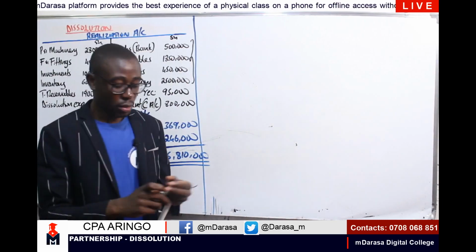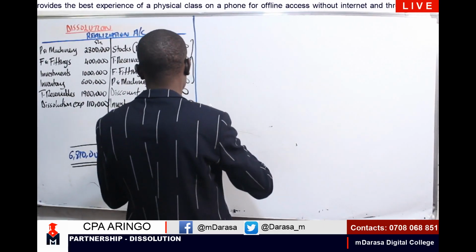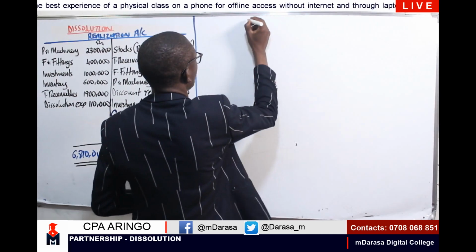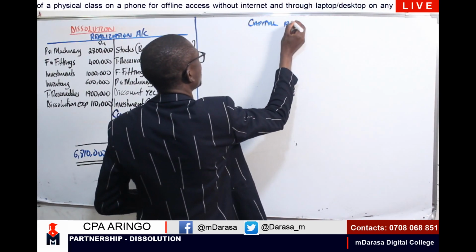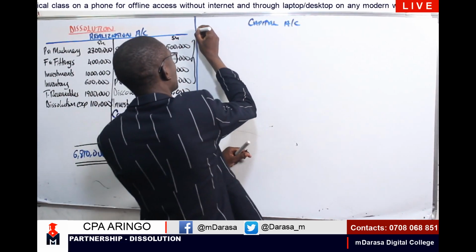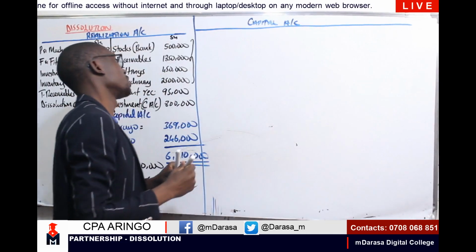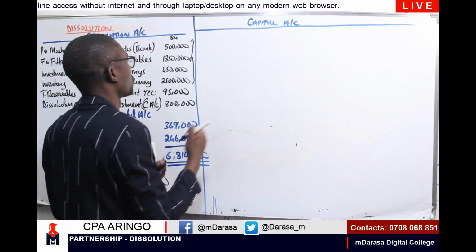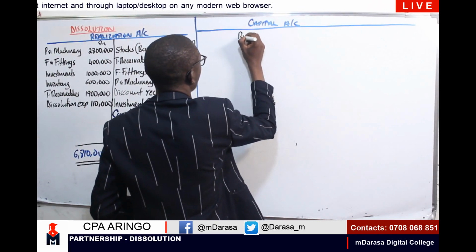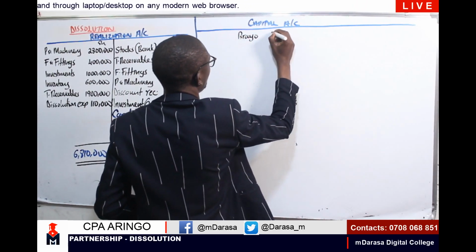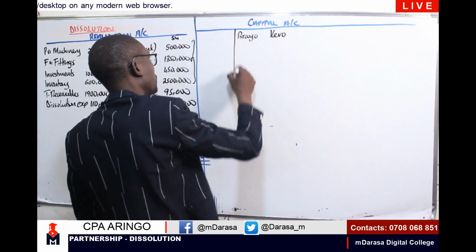So therefore, I'm going to have our capital account here. I'm having the partner's capital account, which of course, we are talking of these two individuals. I'm having Brayo, and we do have Kevo.